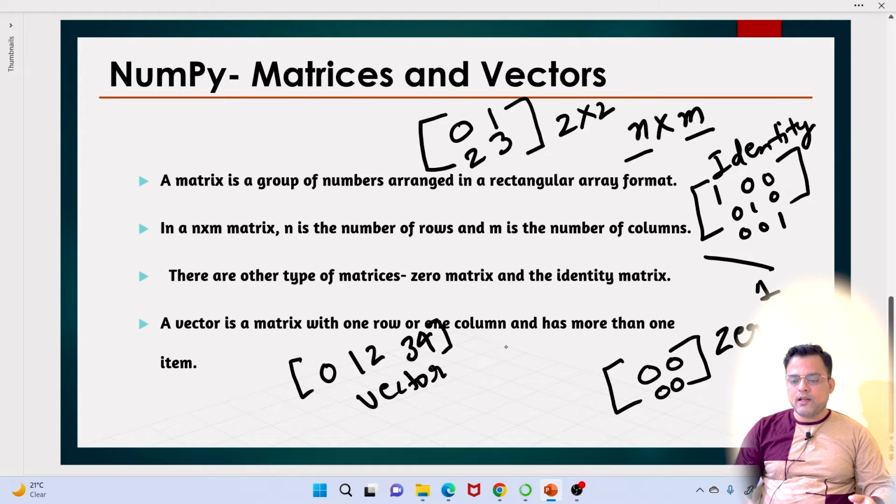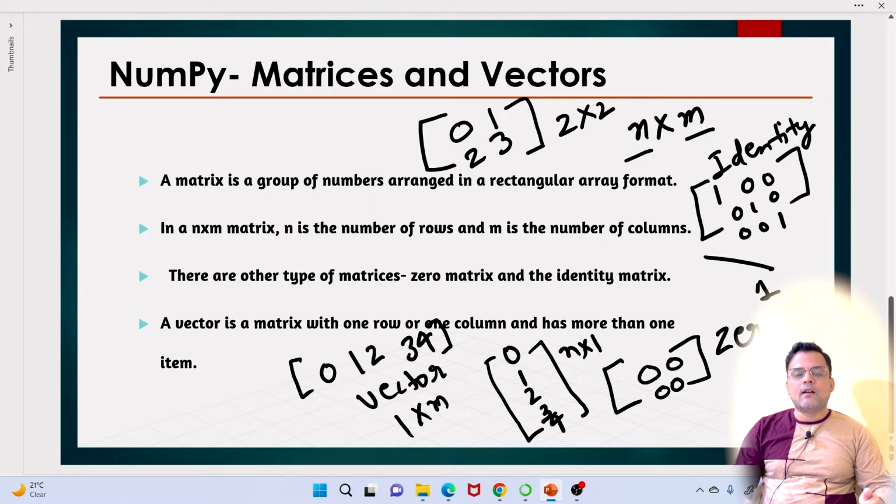And if I write it like this, 0 1 2 3 4, this is also a vector. A vector is a matrix, so it can be 1 by m or it can be n by 1. So this is called a vector.